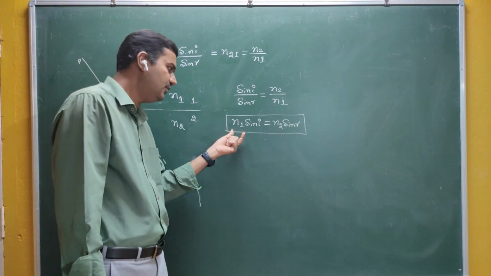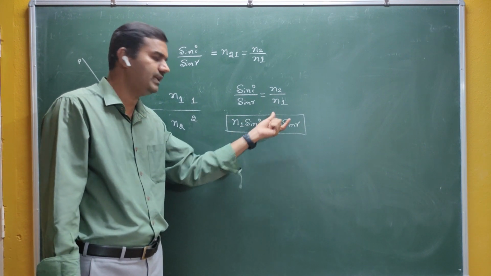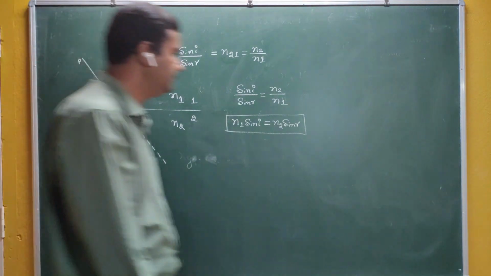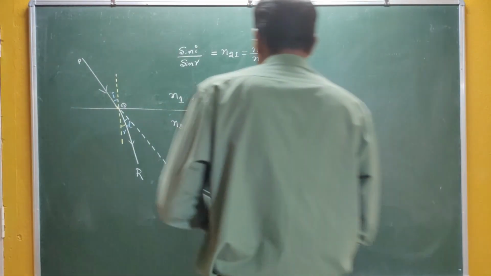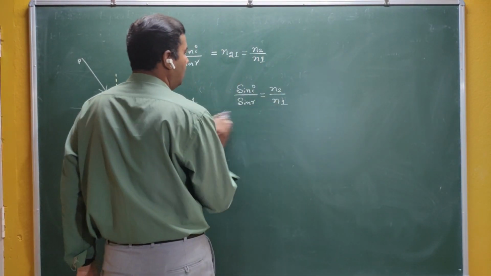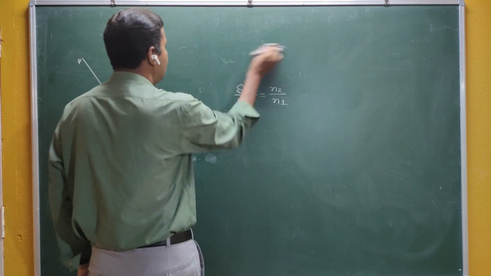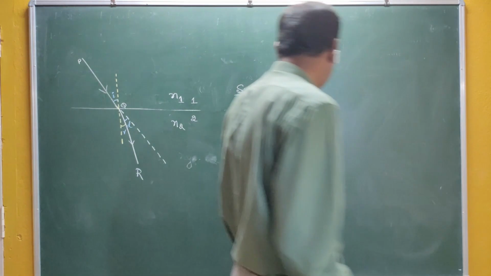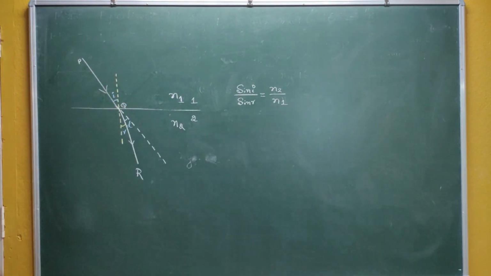So N1 sin I is equal to N2 sin R. It is very easy to remember. So this is the relation: sin I by sin R can be written in terms of absolute refractive index as N2 by N1.